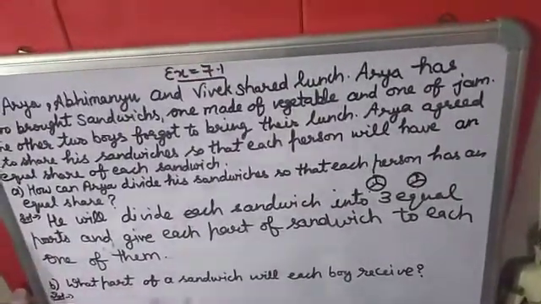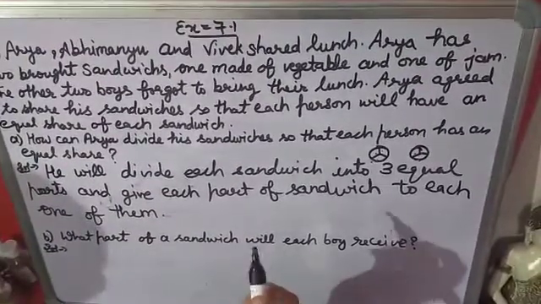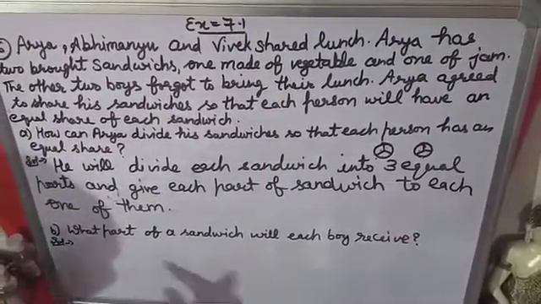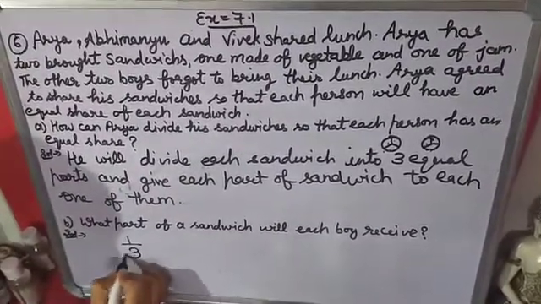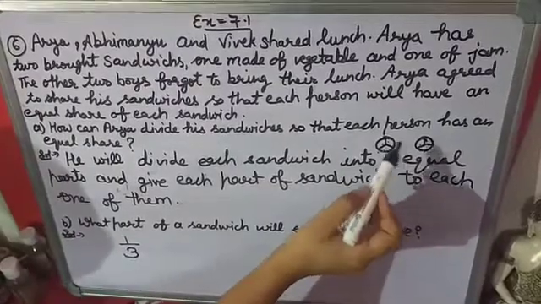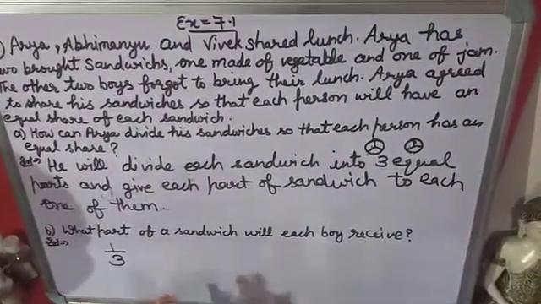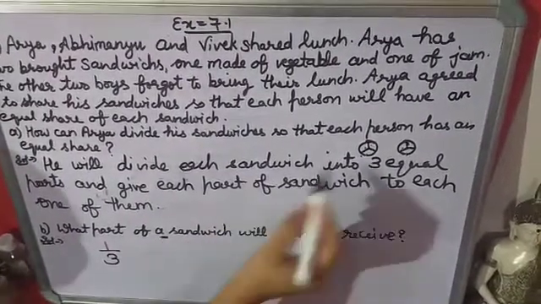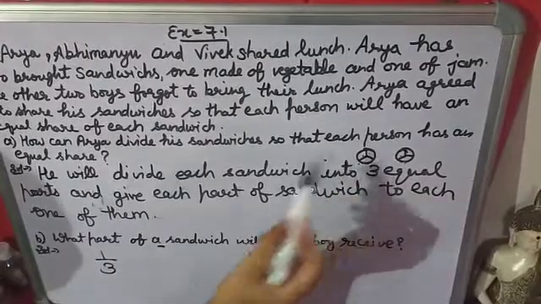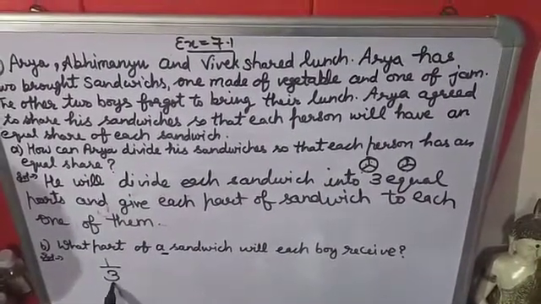Next is, what part of a sandwich will each boy receive? So what part of sandwich will each boy receive? 1 upon 3, because total parts are 3, and if I am talking about one sandwich, from one sandwich, one boy will receive 1 upon 3, means one part out of 3.